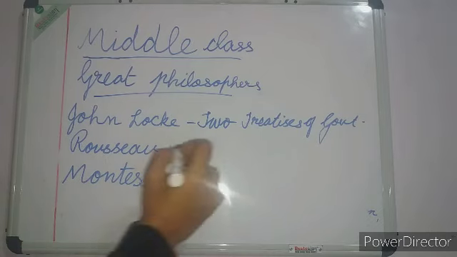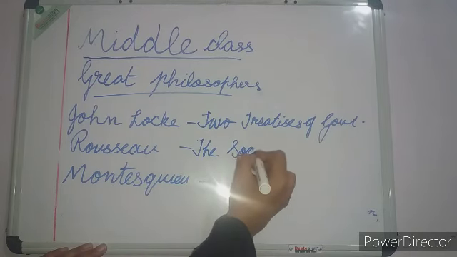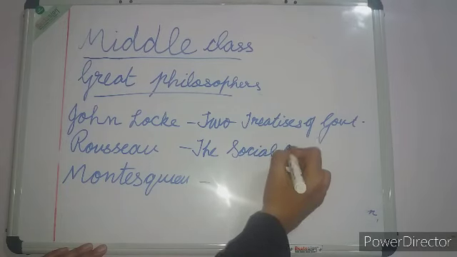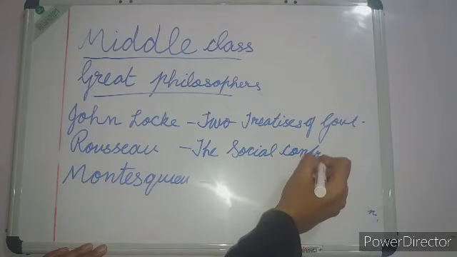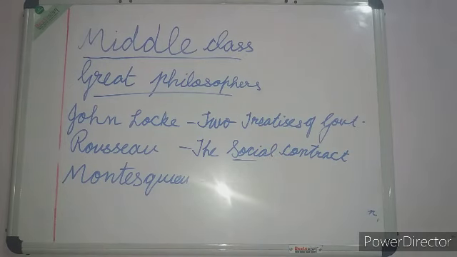What is the name of Rousseau's book? The Social Contract. From the name itself we can understand it's a contract. Rousseau carried the idea forward, proposing a form of government based on a social contract between people and their representatives.